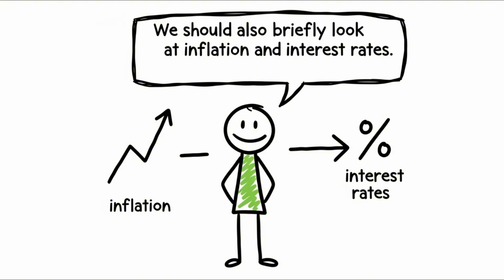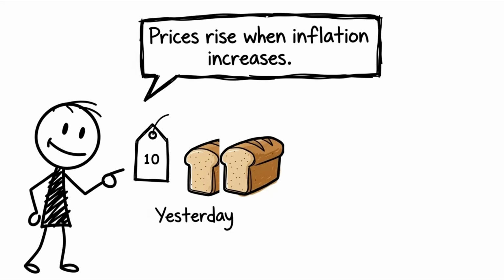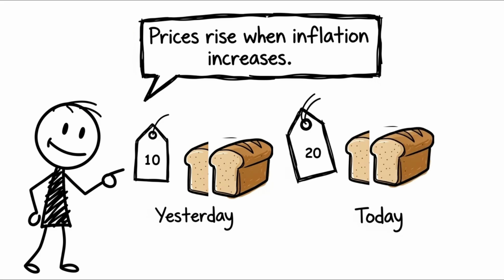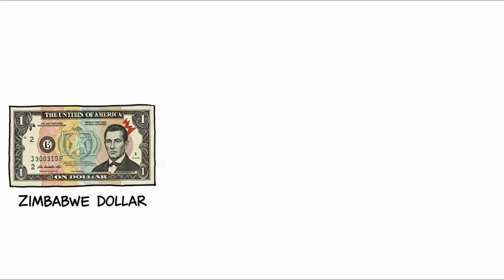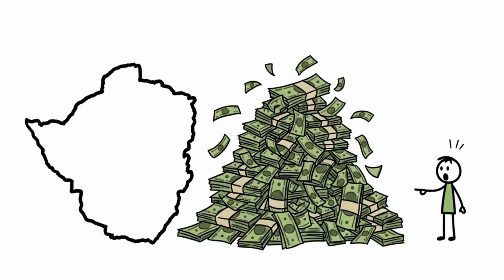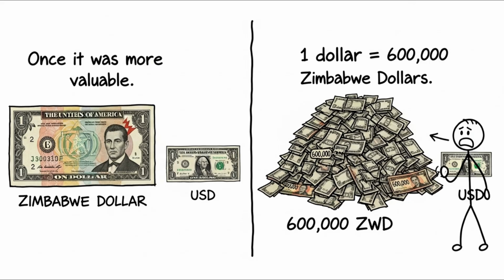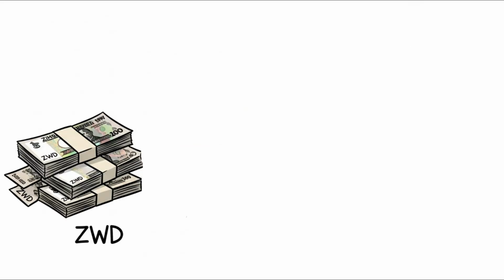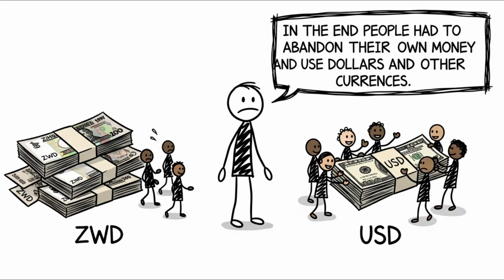To understand the subject, we should also briefly look at inflation and interest rates. What is inflation? It is the decrease of purchasing power. The 2 breads you buy today with $10, tomorrow you buy with $20. There are many big inflation examples in history. This happened in Zimbabwe too. Once upon a time, the value of Zimbabwe's money was even higher than the dollar. But because of mistakes in management, uncontrolled money printing, and economic crises, the money lost a lot of value. $1 became 600,000 Zimbabwe dollars. In the end, people had to abandon their own money and use dollars and other currencies.